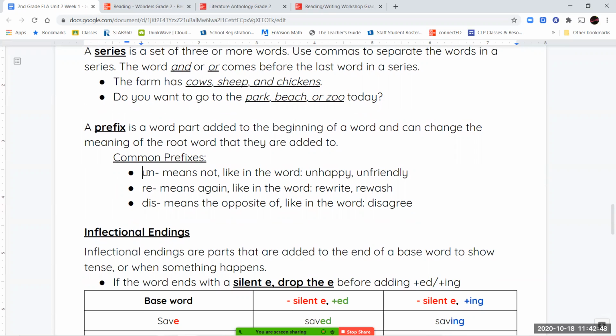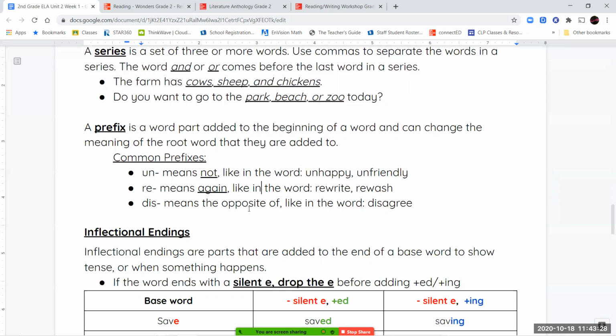So the prefix un means not. So if you're saying you feel unhappy or someone is being unfriendly, we know that un means not. So this tells us the meaning of that prefix. So when we put it on the beginning of a word, we know that it changes the meaning to not. Your next prefix is re. Re means again. So when you reread something, you read it again. Or when you rewrite something, you're writing it again.